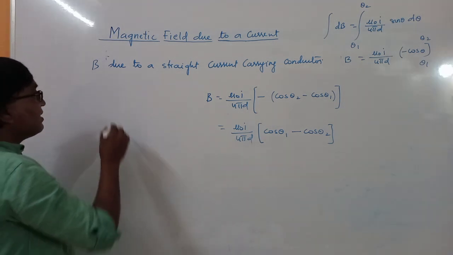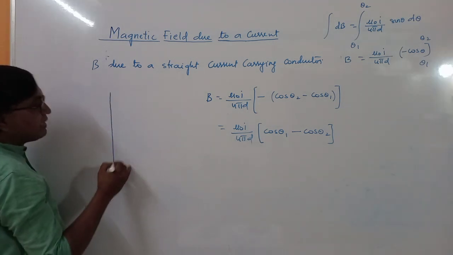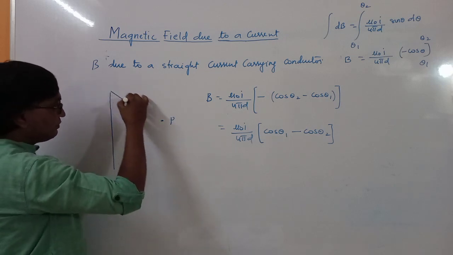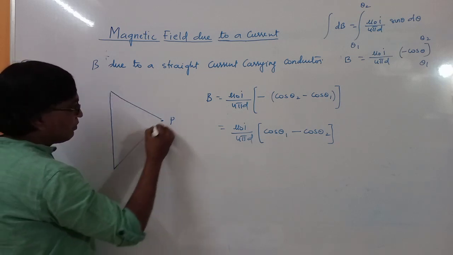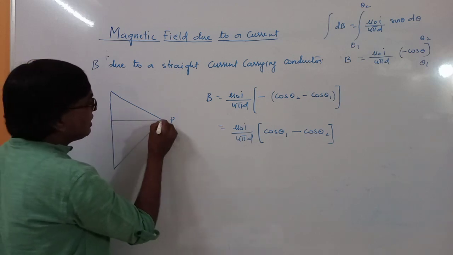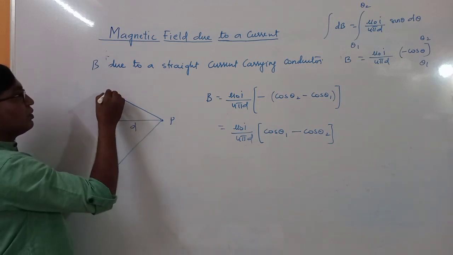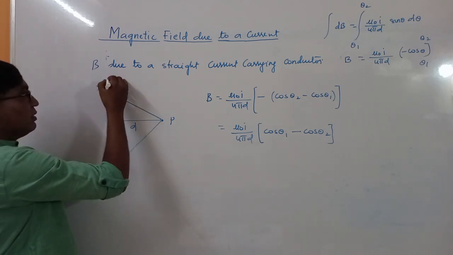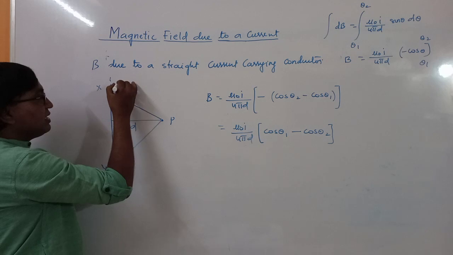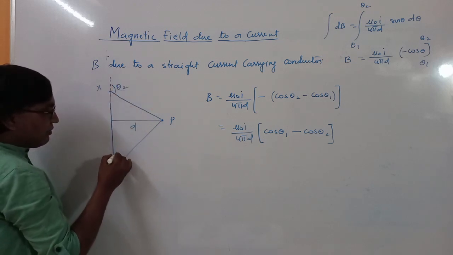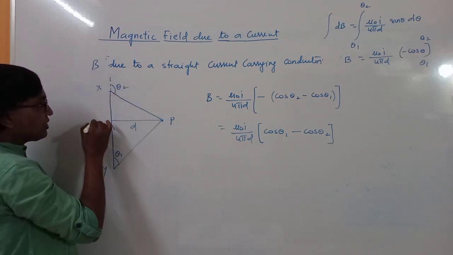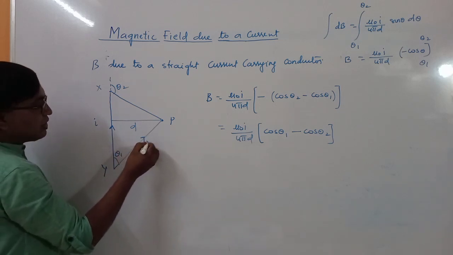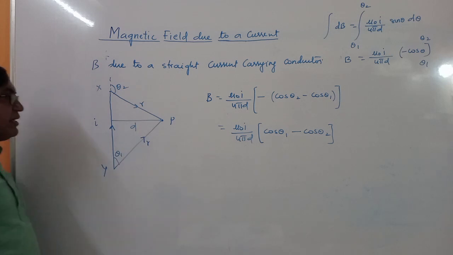to inside angles. So suppose this is a current carrying element. Now you want to find out the magnetic field at this point. This is distance d. So this is a current element x, y. So what we have done, we have considered angle theta 2 here and theta 1 here. This is the direction of flow of current. This is the position vector.